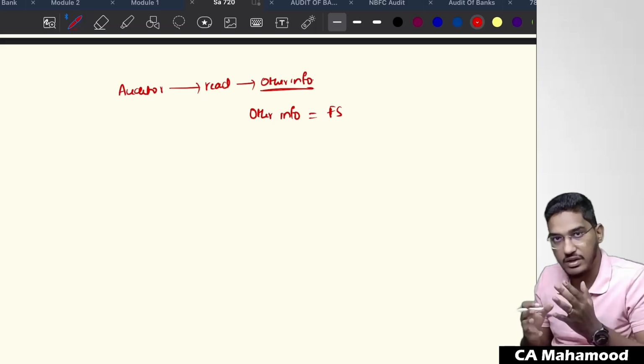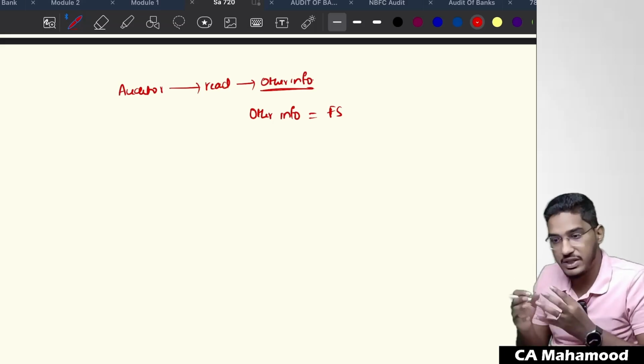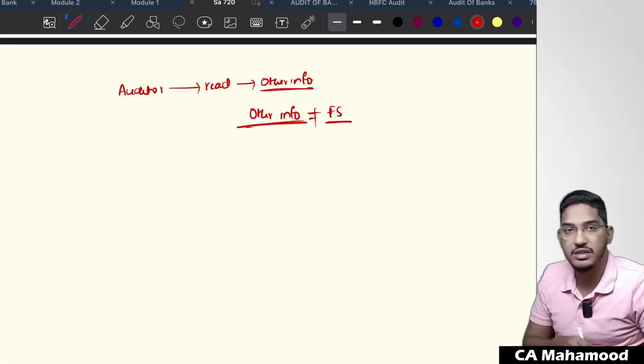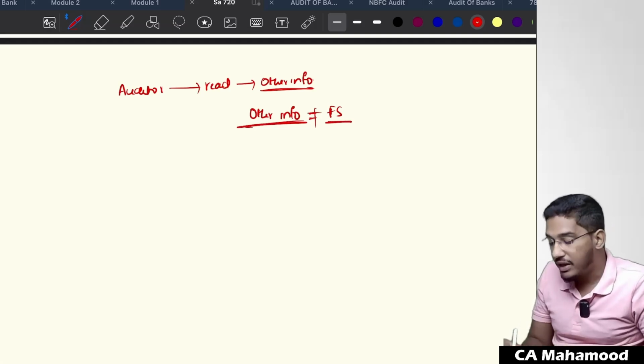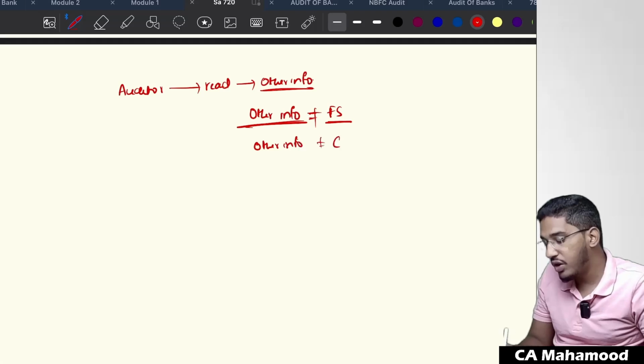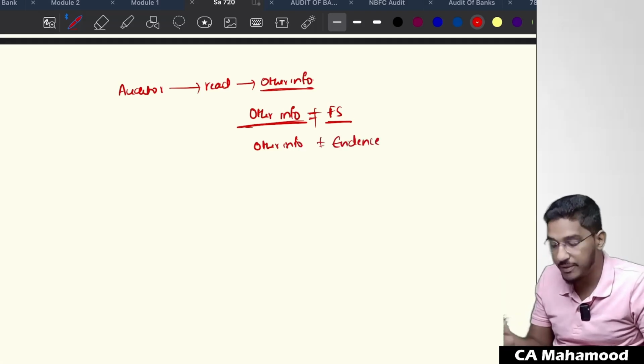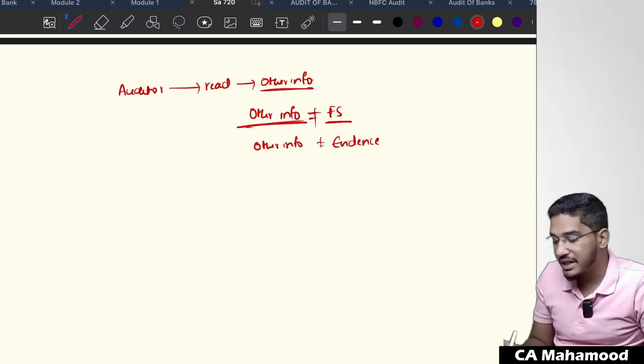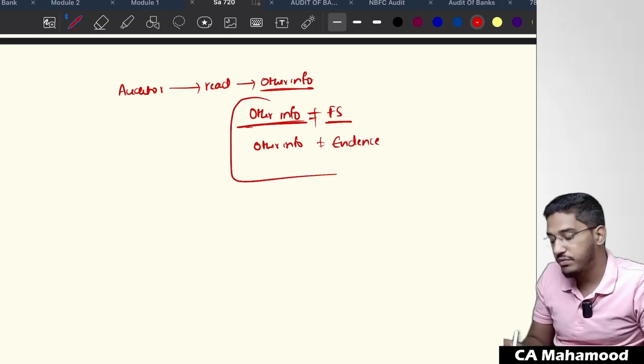We need to read the other information once and see whether there is any inconsistency between the other information and the financial statements, or between the other information and what you know about the company from the evidence you have gathered. That we need to find out.